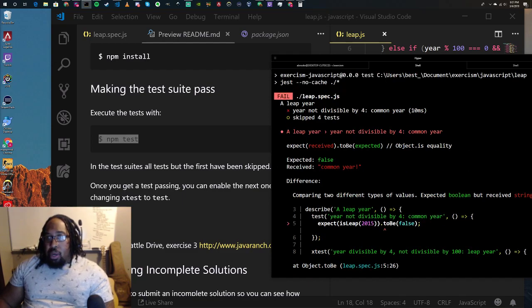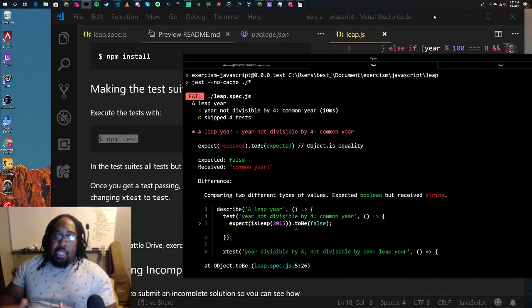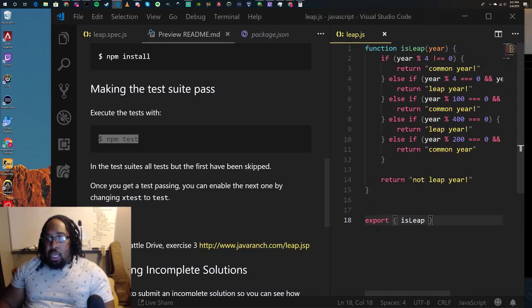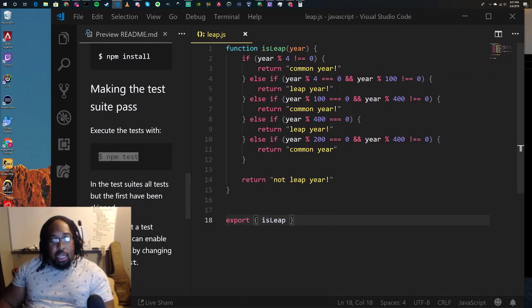So, cool. It looks like it failed on the same one to be false, comparing two different things: expected Boolean, but received a string. It's also important to read what's going on. Again, we need to fix our code to actually go to the test. We wrote it in a way that we could test it locally and run the application ourselves to get the answers. But here it's expecting a Boolean, and it's getting back common year instead of false. So all we need to do here, because it's looking for a Boolean, being a true or false value, that's all a Boolean is. It's true or false.